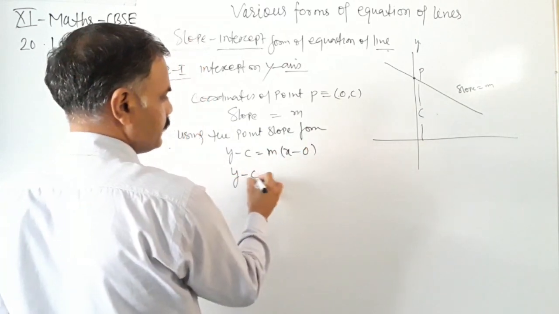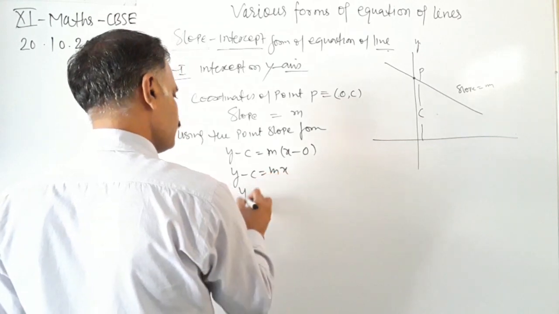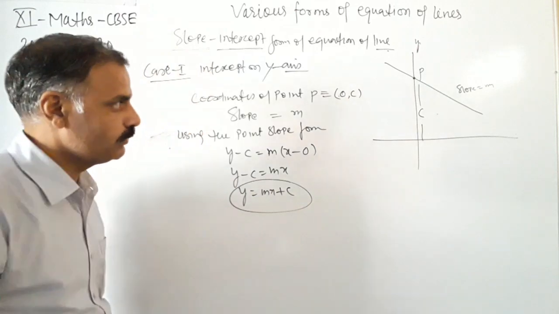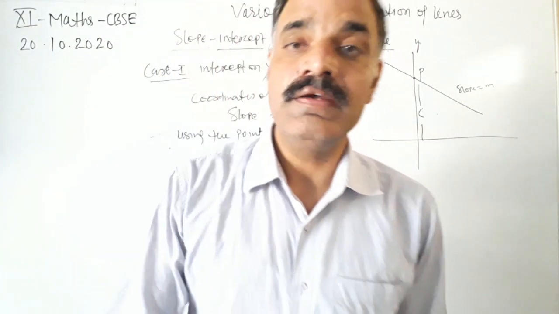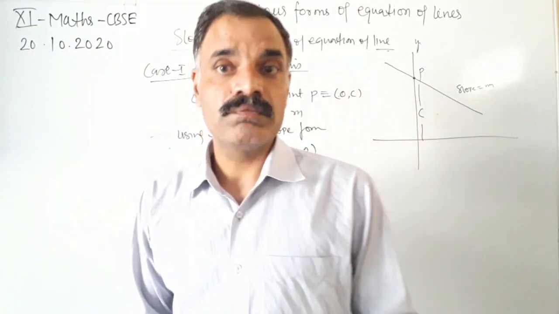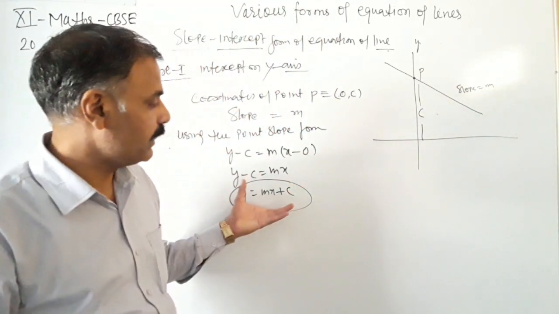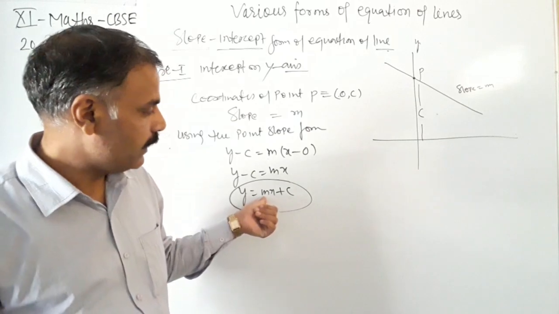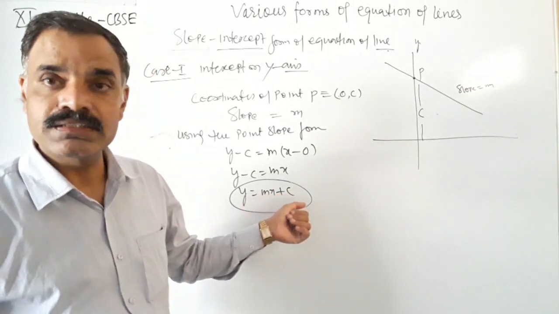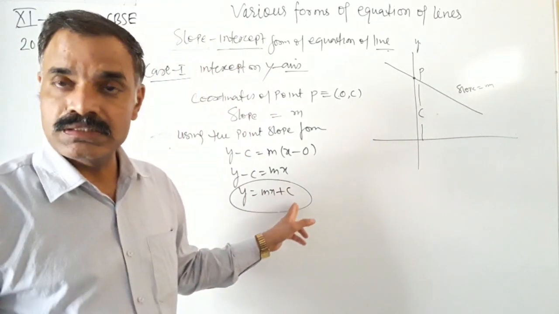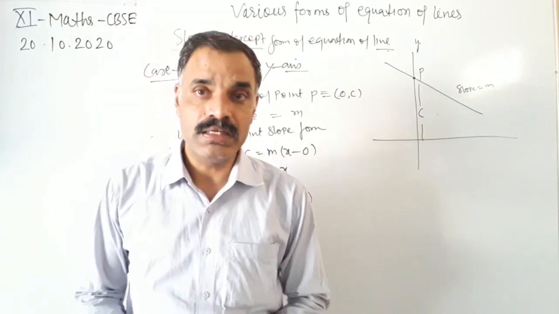So y minus c equals mx, and y equals mx plus c. This is the equation of line having the slope m and c as intercept on y-axis. m is the slope, c is the intercept on the y-axis.